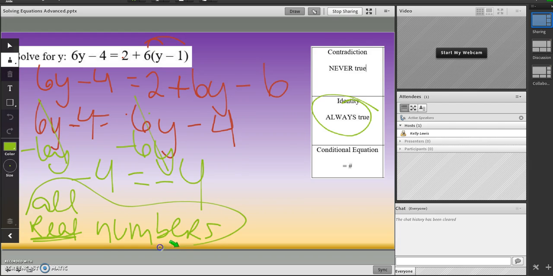All right, so the answer to this one is all real numbers. Okay, you can do the double R, or you can say identity. They all mean the same thing. Let's do another one.